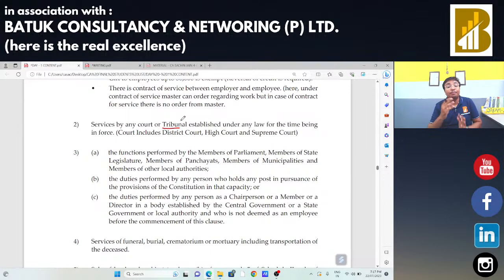Any services or functions performed by a member of Parliament, member of state legislature, member of Panchayat, member of municipality, or any person holding a post in the Constitution of India, the services provided by that person are also not considered as supply of goods or supply of services. That means conclusively we can say: employer-employee relationship, no GST. Any services provided by the tribunal, no GST. Any services provided by the High Court, Supreme Court, member of Panchayat, municipality, no GST. Any services provided by a person holding a post in the Constitution of India, no GST.